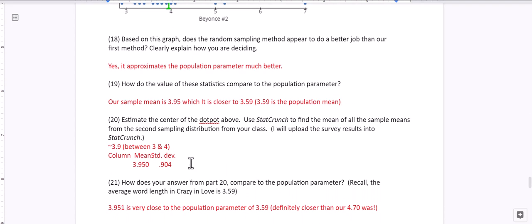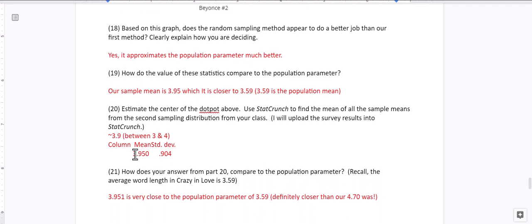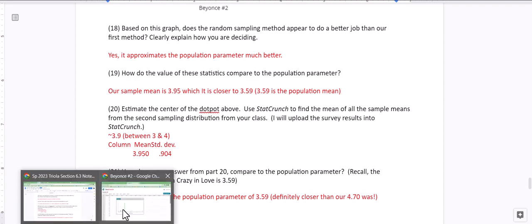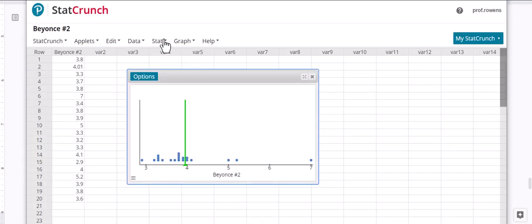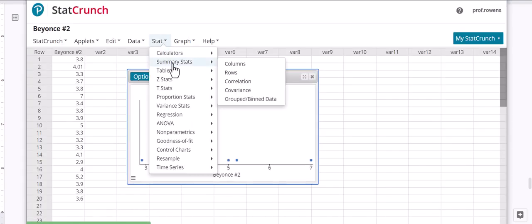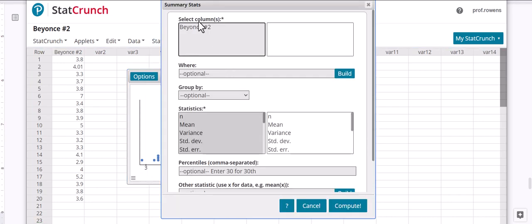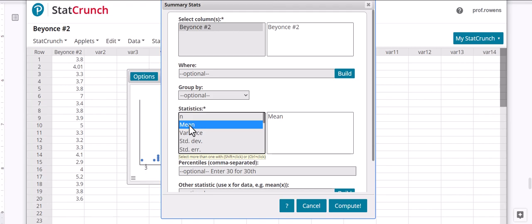Estimate the center of the dot plot, so we already have that. 3.95 is the mean, and the standard deviation was 0.904. Going back to StatCrunch, you can use summary stats columns to find this. Select your column. You want to select the mean, and remember to hold control down and then click on standard deviation.